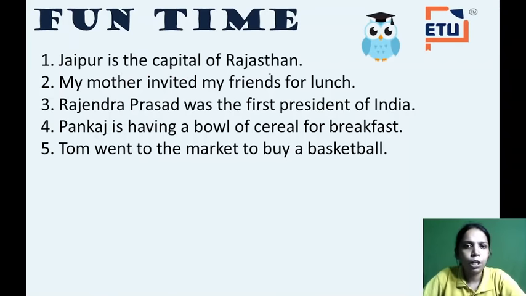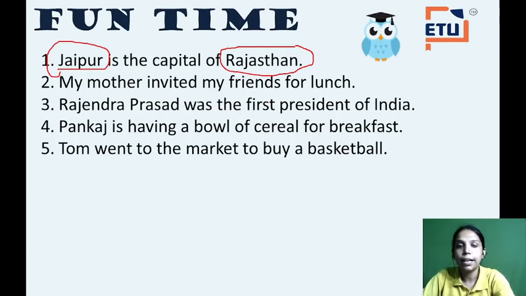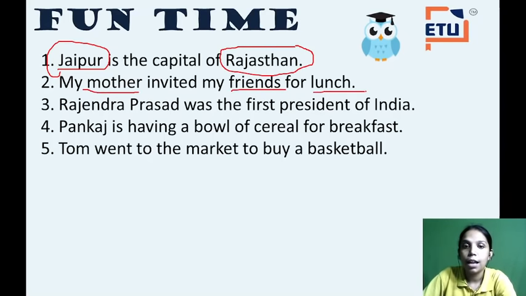Jaipur is the capital of Rajasthan. So can you tell us which is the noun here? Yes, correct. The nouns are Jaipur and Rajasthan, right? So the next thing. My mother invited my friends for lunch. So the nouns are mother, friends, and lunch.